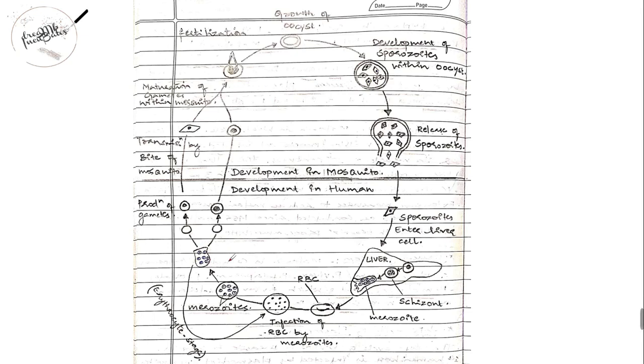Now, the cells that cannot infect the RBCs are called gametes. These gametes mature within the mosquito, and these gametes fuse to form a zygote. These zygotes are then released, and some of them reach the salivary gland of the mosquito, where they are again deposited back into humans, and the cycle continues.